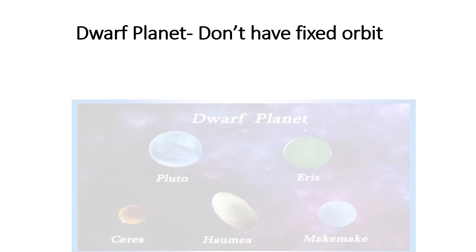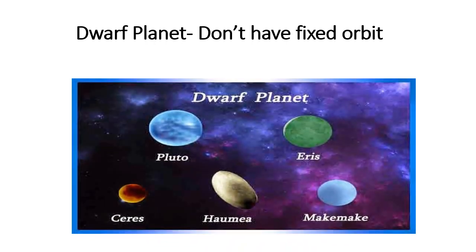Besides this, there are other celestial bodies resembling planets, called dwarf planets, because they don't have a fixed orbit. The planets revolve around the Sun at a fixed distance from the Sun, but these planets' distance from the Sun is not fixed. That is why they are called dwarf planets.